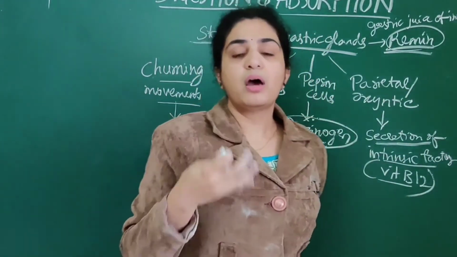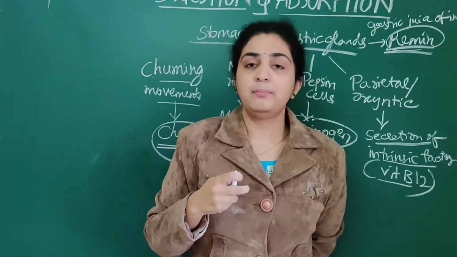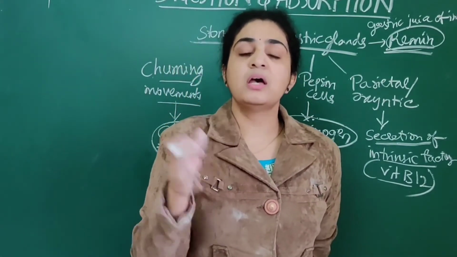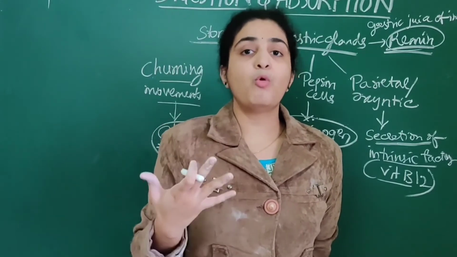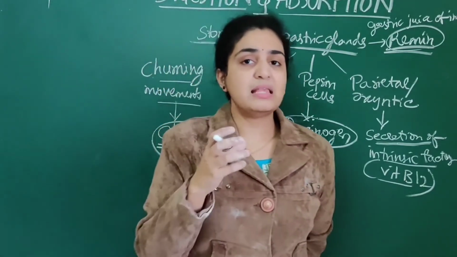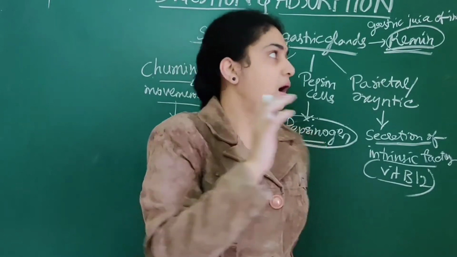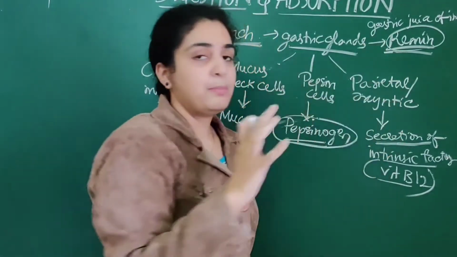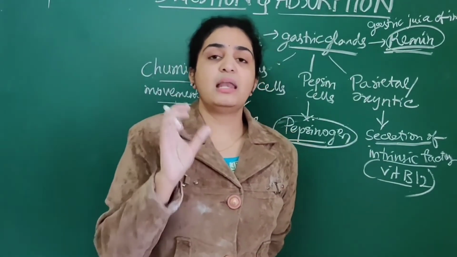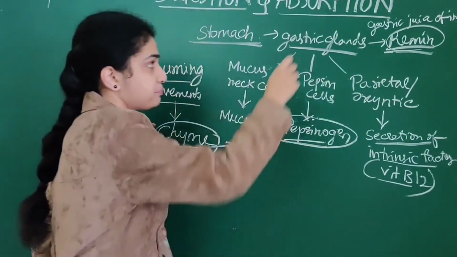Only infants who are newly born will have that enzyme. What does this renin do? Renin plays an important role in the digestion of milk proteins. Small infants consume more milk, so milk is not digested easily. There should be some enzyme present. That enzyme is known as renin, double N. It is in the gastric juice of infants, which helps in digestion of milk proteins. So this is about renin.